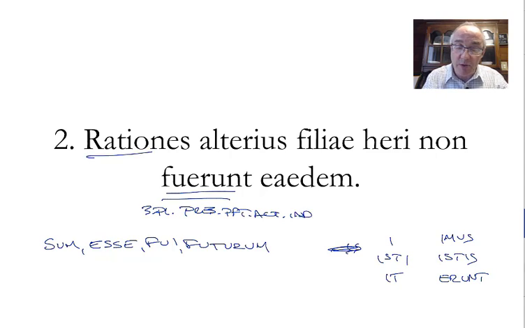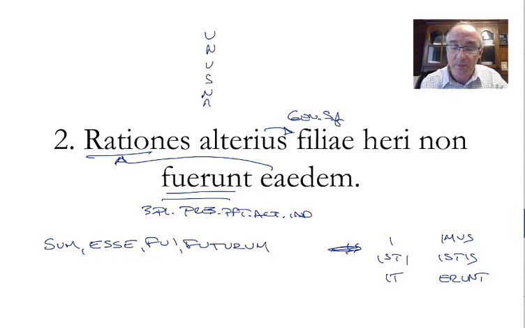And this is your subject, and this is an adjective modifying the subject. The reasons have been the same. Or in this case, I think it's appropriate to use the simple past tense. The reasons were the same. The reasons, filiae, of the daughter, genitive, singular, feminine. And what do we do with alterius? This is one of those unus nauta adjectives. And so this is also genitive. The reasons of the other daughter.